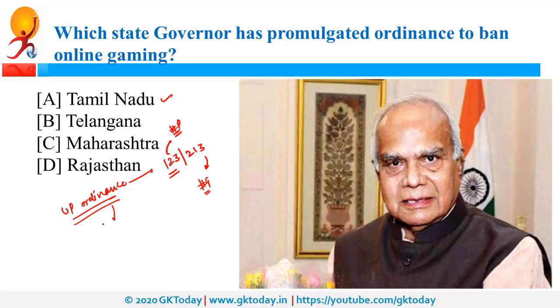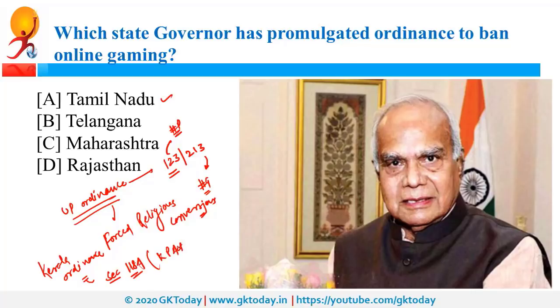Now Uttar Pradesh became the first state to bring ordinance against forced religious conversions. Apart from that, Kerala ordinance was also in news. So recently Kerala introduced section 118A in the Kerala Police Act. Please remember this section as it was quite controversial. So this was done through ordinance, and this was enacted to provide punishment for any derogatory comment online. Now this was opposed by the public on the grounds that it will be misused and it will violate the freedom of expression. So that's why Kerala Chief Minister announced that this will not be implemented.